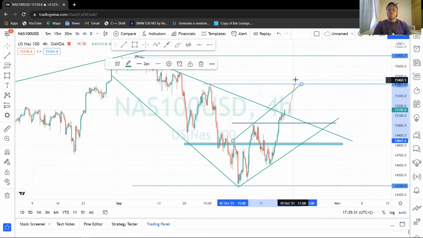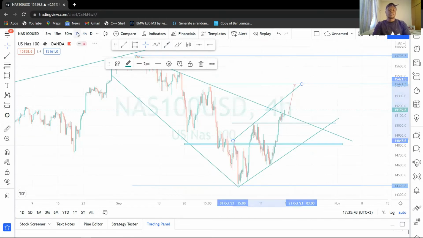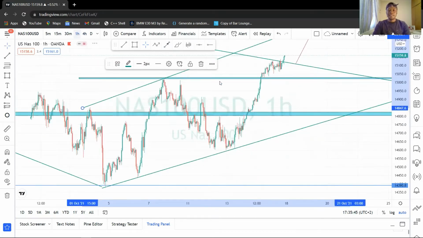From here, we are going to determine how we get here for us to take more buys. If you can break this, that's where you're going to wait for a retest, run about here, and then we're going to take more buys as we are approaching to the upside. So for this NAS100, let's simply go to a 1 hour time frame. That's basically where the analysis is going to end.